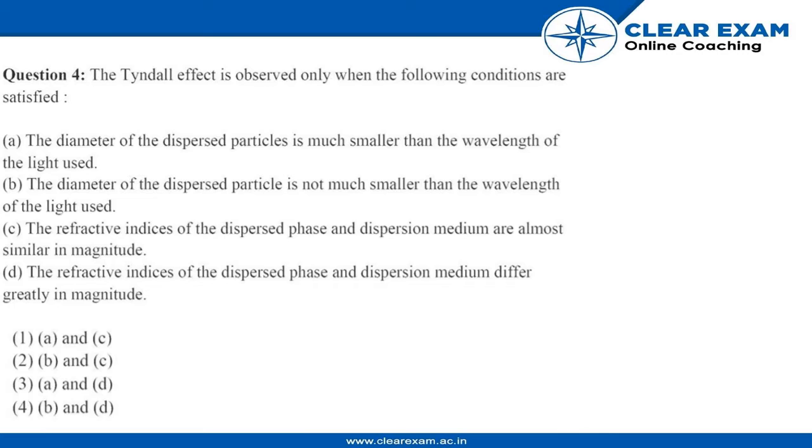The diameter of the dispersed particles is much smaller than the wavelength of the light used. The diameter of the dispersed particle is not much smaller than the wavelength of the light used. The refractive indices of the dispersed phase and dispersion medium are almost similar in magnitude, or the refractive indices of the dispersed phase and dispersion medium differ greatly in magnitude.